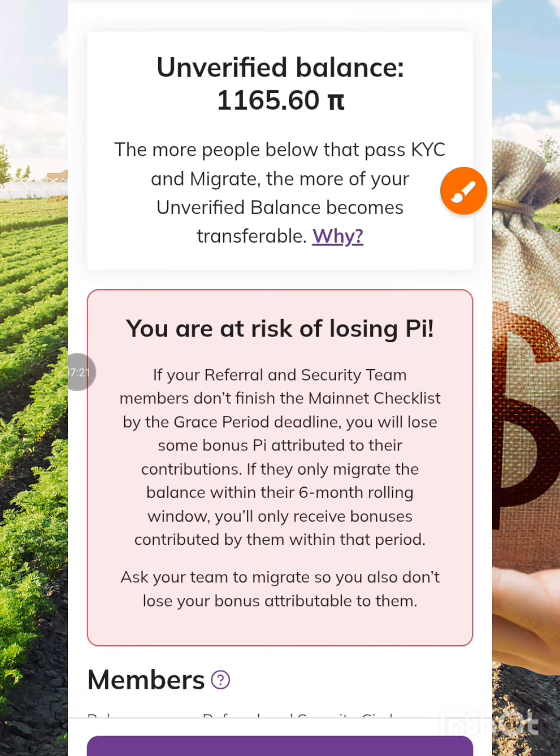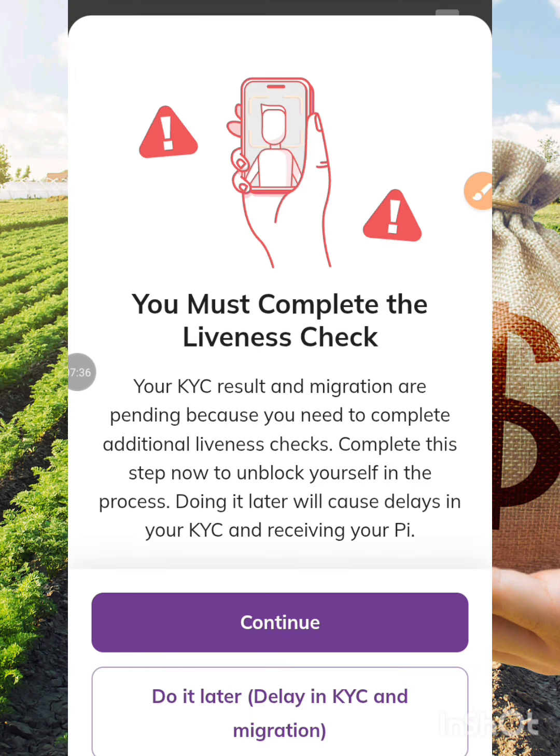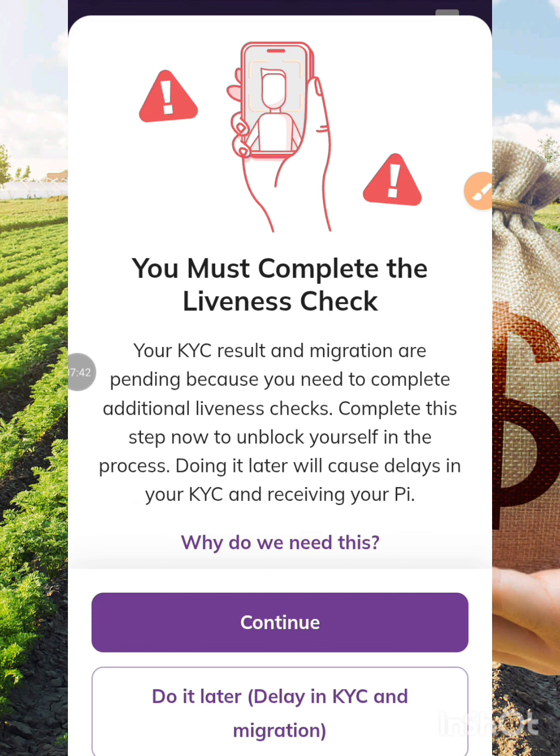So do well to do the same if you have the opportunity, if you can still remember your referrals, because this particular project has taken time and many have given up and few people are still engaging themselves on it. That is the reason why this particular thing is pending. As for me, I have not performed this particular step, but I will definitely do so. Just go ahead and do the same thing.